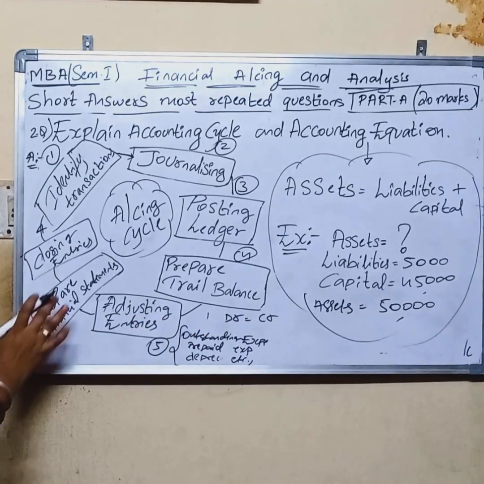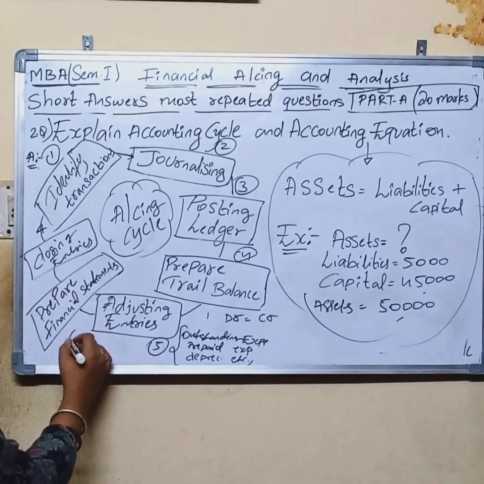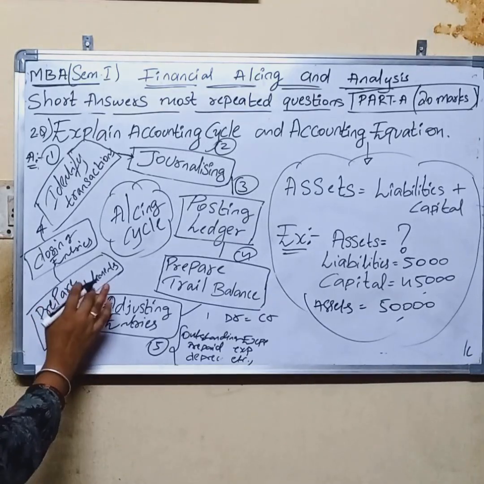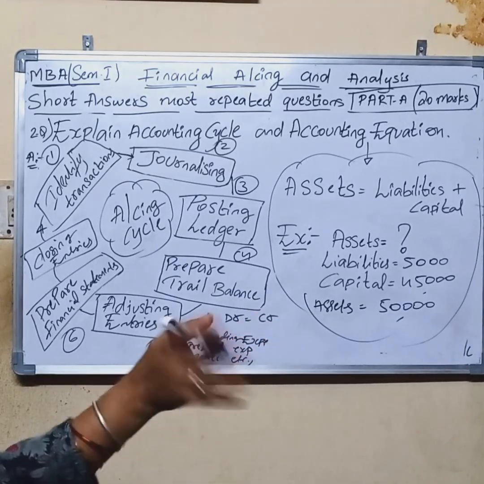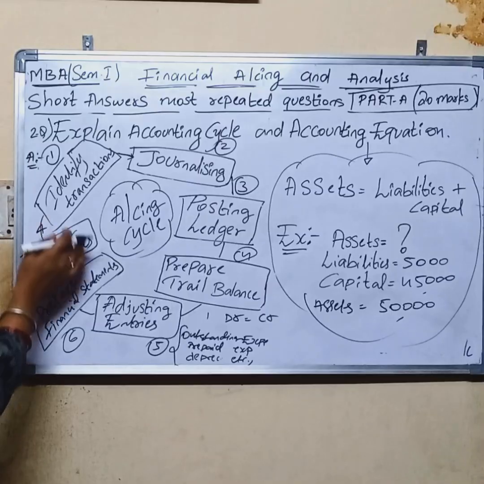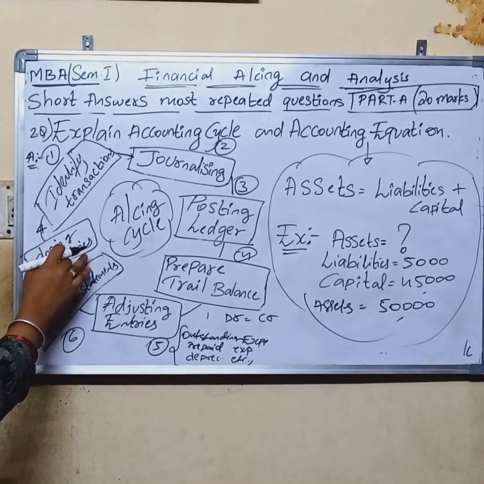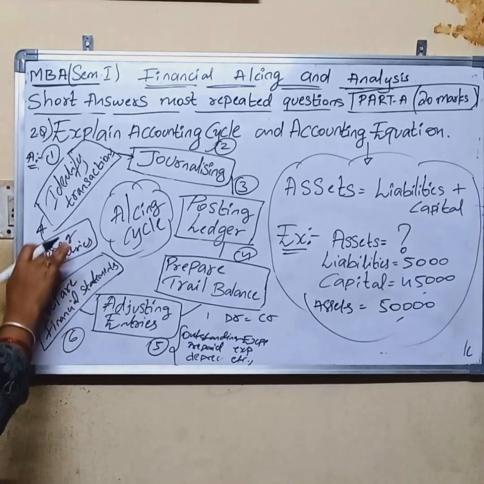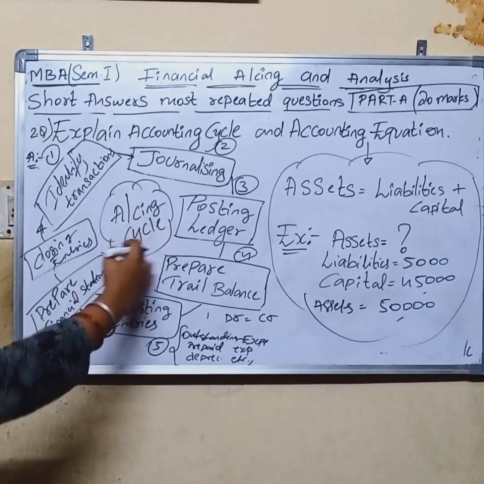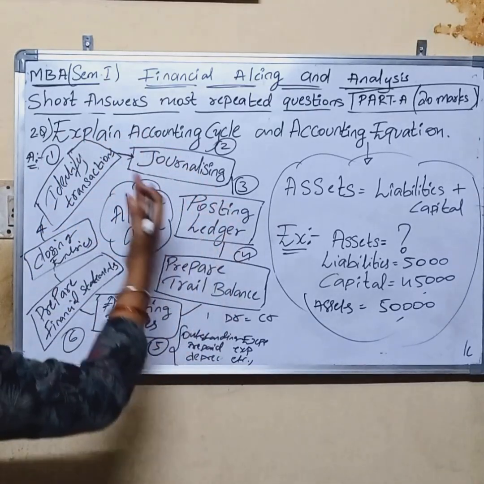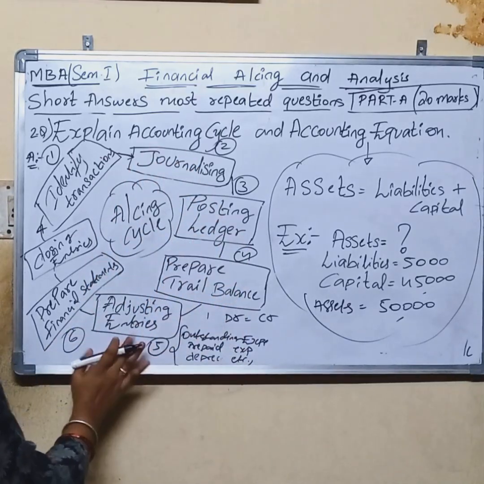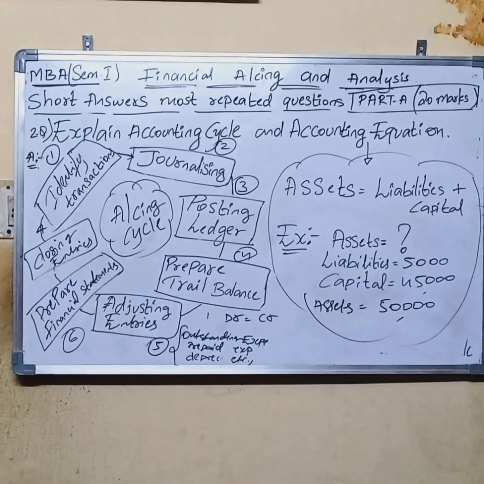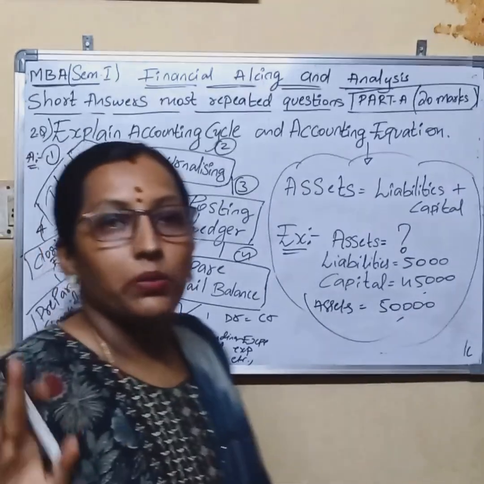And the last one is preparing the financial statements, the sixth step: the trading account, profit and loss account, and balance sheet. Closing entries means closing temporary accounts for the accounting period. Again the process continues: identifying transactions, journalizing, posting ledger, preparing trial balance, adjusting entries, preparing financial statements. These are very important questions.